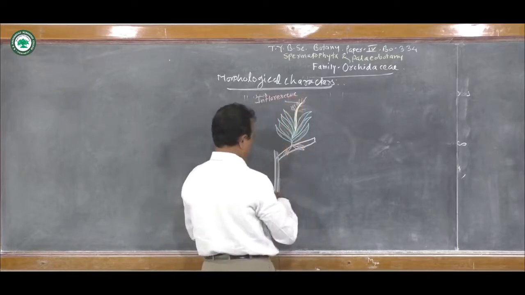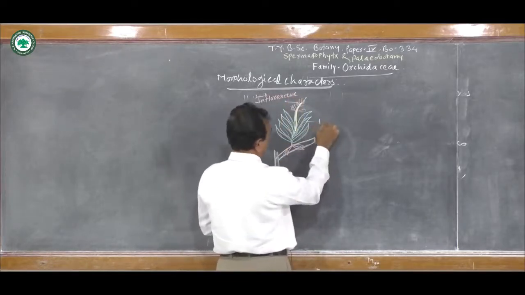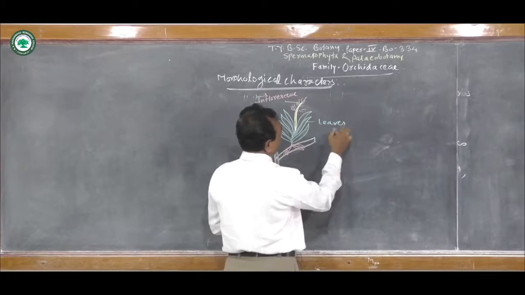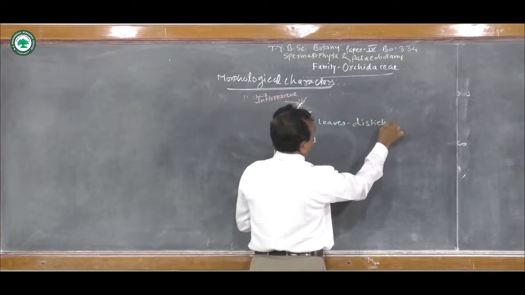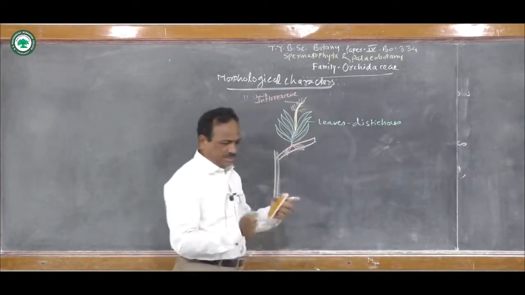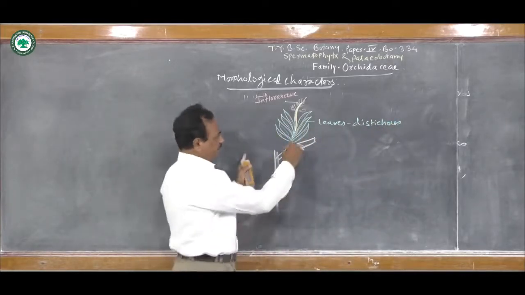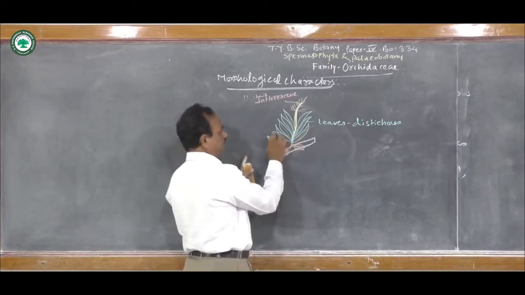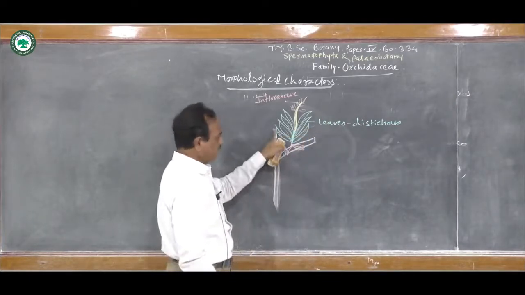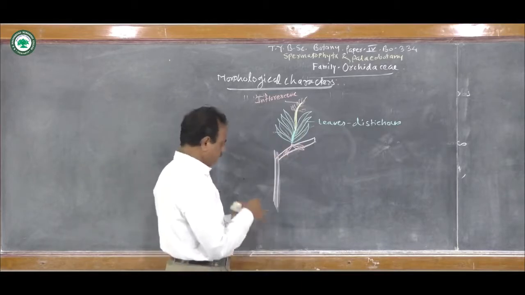So these are the leaves. These leaves are distichous. They are present in one plane. These leaves are produced on this side, and these leaves are produced on the other side. This arrangement of the leaves is called distichous leaves.